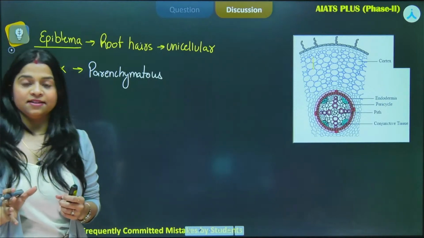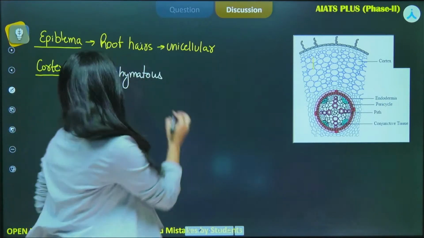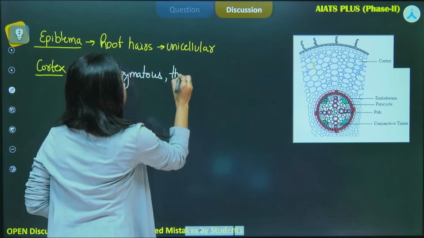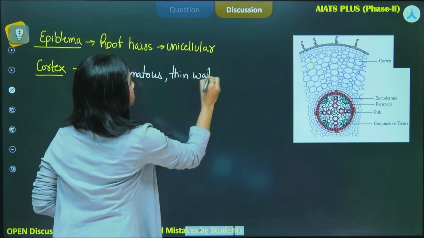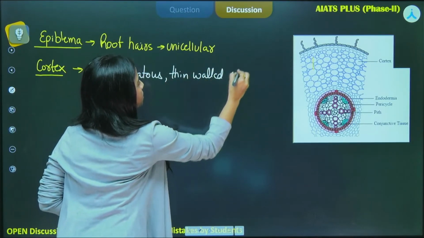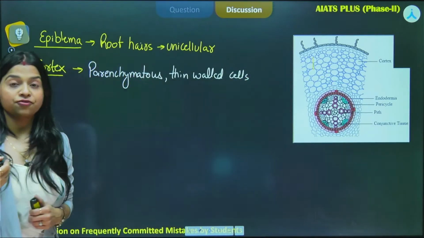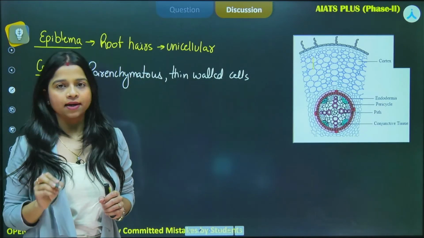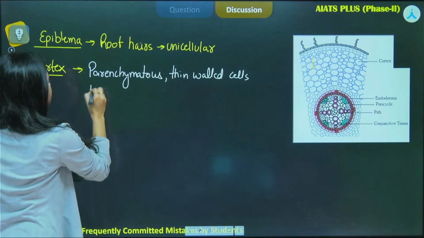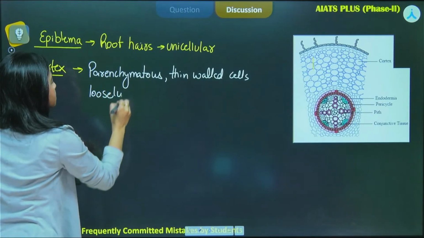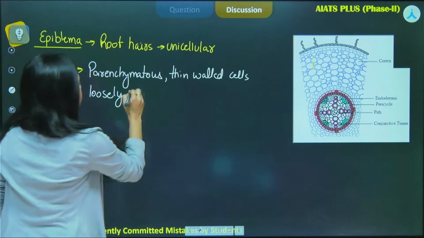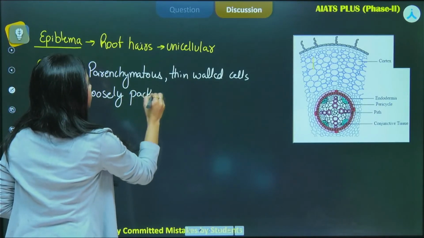Secondly, these cells will be thin-walled. So this is another characteristic feature, thin-walled cells. And the other characteristic feature is they are loosely packed. So the questions can be asked on the basis of these characteristic features also.